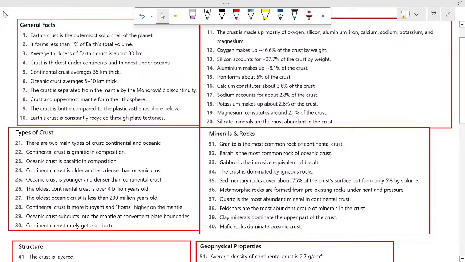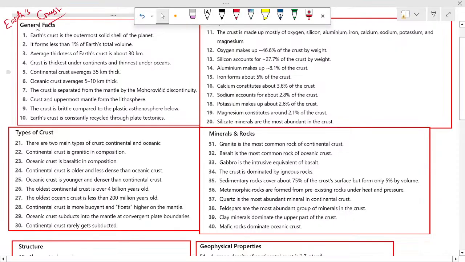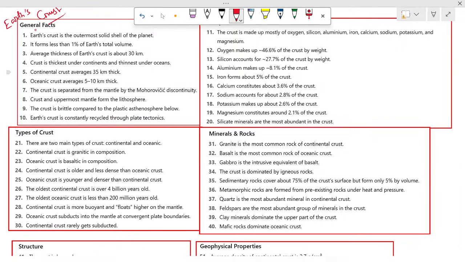Today we will discuss Earth's 100 one-liners about Earth's crust. So this is the first, general facts.